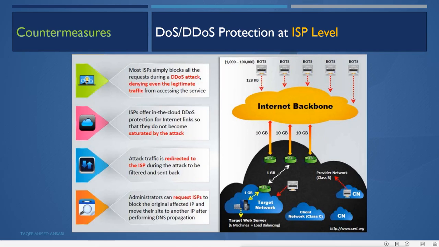The administrator can request ISPs to block the originally affected IP and move their site to another IP after performing DNS propagation. So if our site is on this IP and it has been attacked, we can move our server to a different IP, and change it in the DNS also, so that normal users can get it, but the attacker, the botnets, cannot get it.